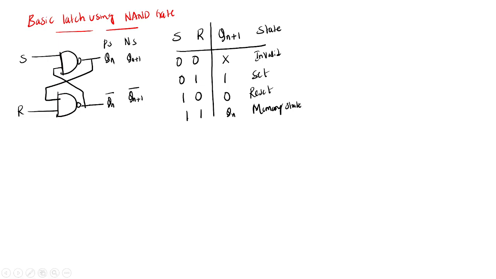So here, latches, if you see the latches, you are getting the outputs in an uncontrolled way. So in order to control these latches, you need to add a control signal, that is enable. Enable signal to enable or disable the input changes. So we are going for gated latches. Here we use a control signal. What is that control signal?